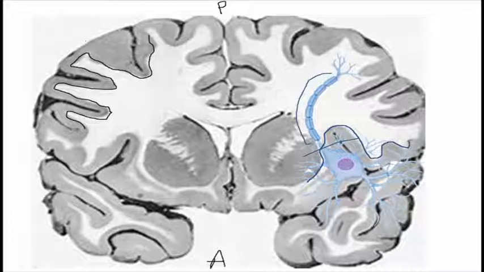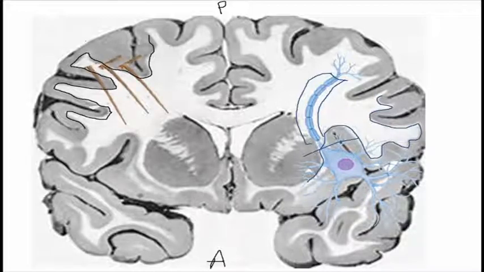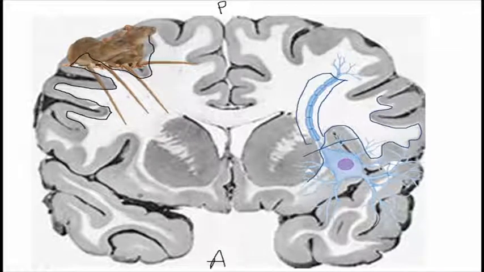So all the gray matter is made up of the cell bodies, and the white matter surrounds it, made up of the axons. A number of axons are found here, which make the white matter. For remembering purposes, take the example of rats: the tails of the rats are the white matter, and the bodies of the rats are the gray matter. Think of the cell body as the body of the rat, and the axons as the tail of the rat.